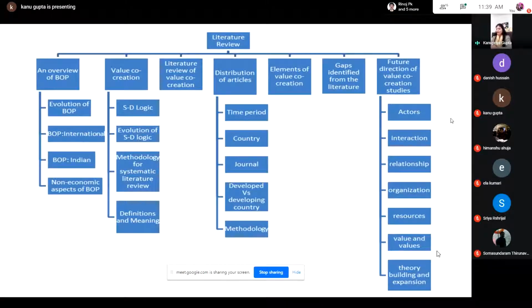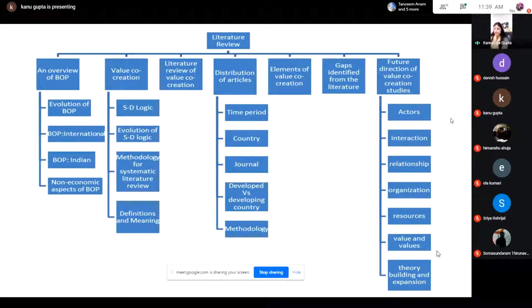And this is the presentation of the literature review done by the same researcher whose small extract I read in the previous slide. So they were doing the research on the bottom of pyramid, BOP, and value co-creation for BOP customers. Here they categorized their literature review in different types of categories, like overview of BOP, value co-creation, then distribution of articles according to time period, country, journal, developed versus developing country, methodology.